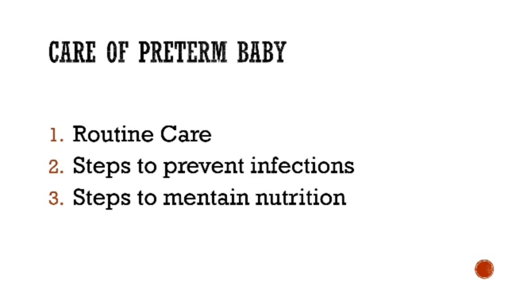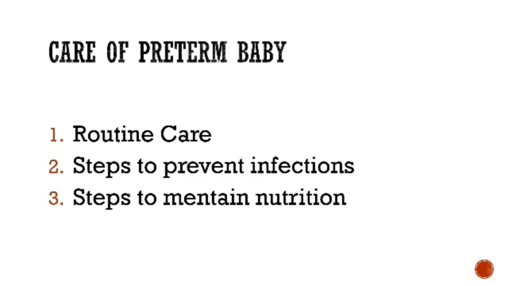Next, we will see the steps to maintain nutrition. Early feeding within 2 to 4 hours of birth, with feeds at 1 to 3 hour intervals. Methods of feeding are tube, pipette, dropper, spoon or bottle feed. If lactation is good, then mother's feed should be preferred first.